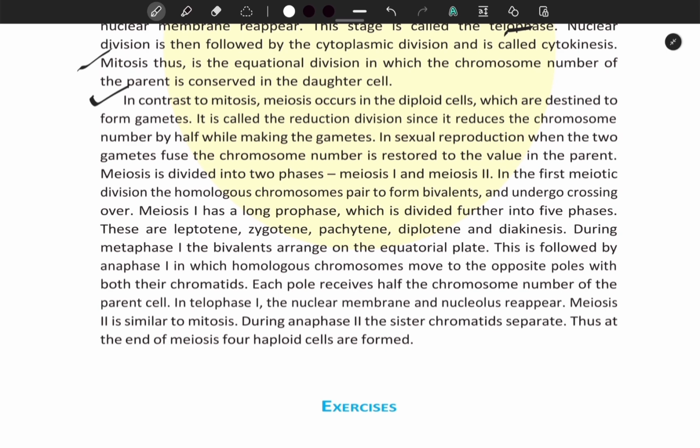This is followed by anaphase first, in which homologous chromosomes move to the opposite poles with both their chromatids. Each pole receives half the chromosome number of the parent cell. In telophase first, the nuclear membrane and nucleolus reappear. Meiosis second is similar to mitosis. During anaphase second, the sister chromatids separate. Thus, at the end of meiosis, 4 haploid cells are formed.